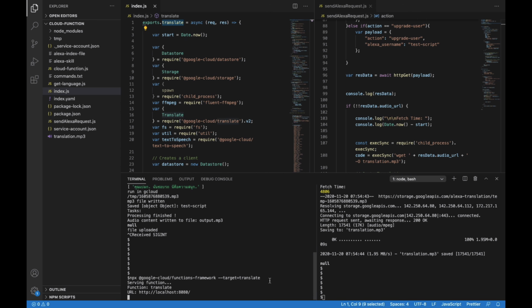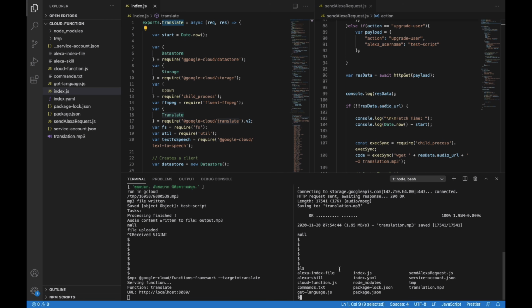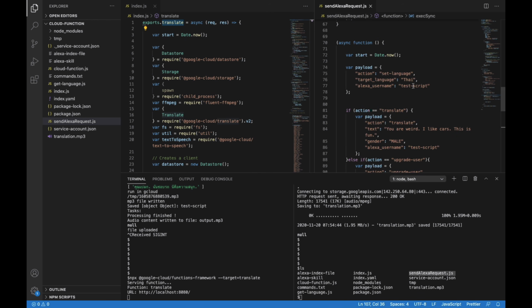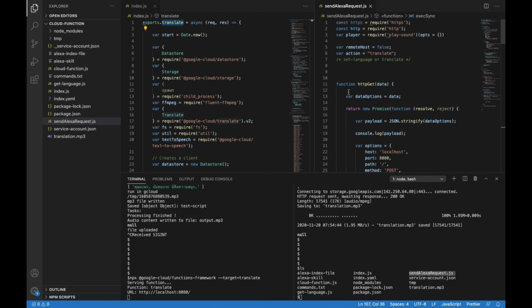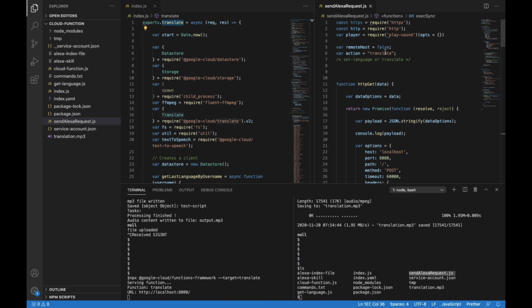Now we can send some data to it. In the right hand terminal, I'm in the directory, and this is my test script, send Alexa request. I can do different things: I can test the set language method, the translate method, and the upgrade user account method. But right now I have translate set.